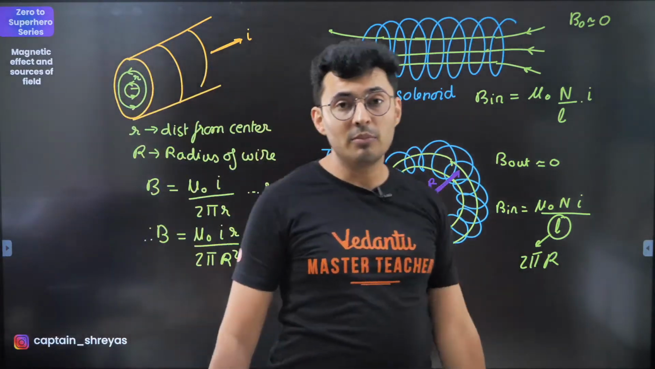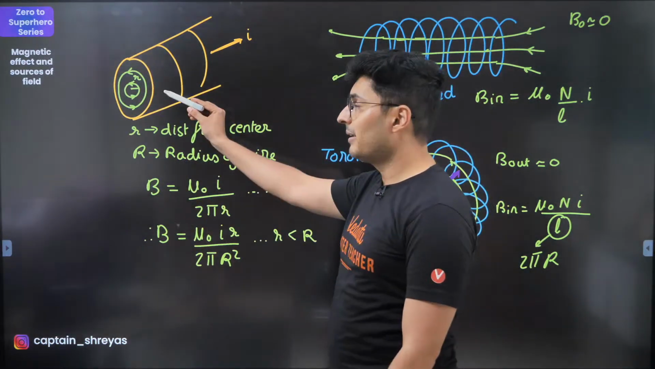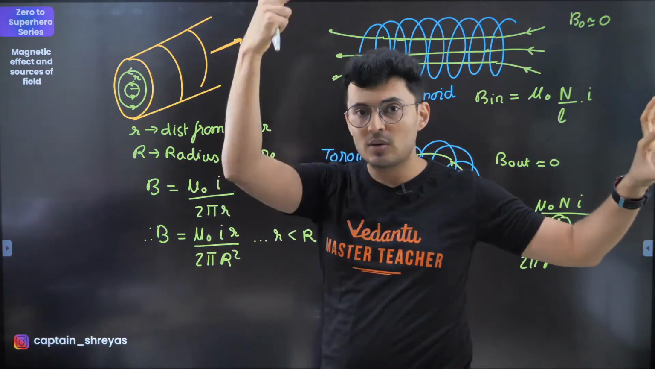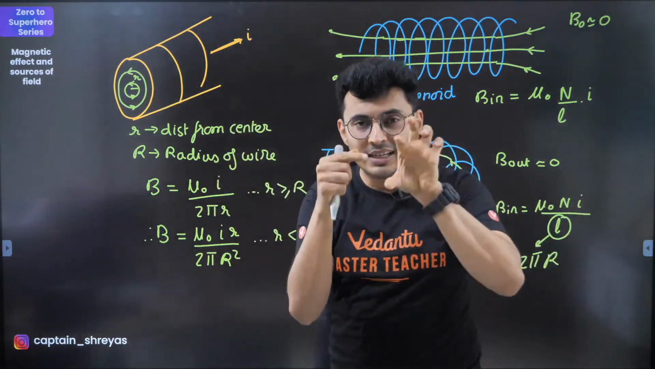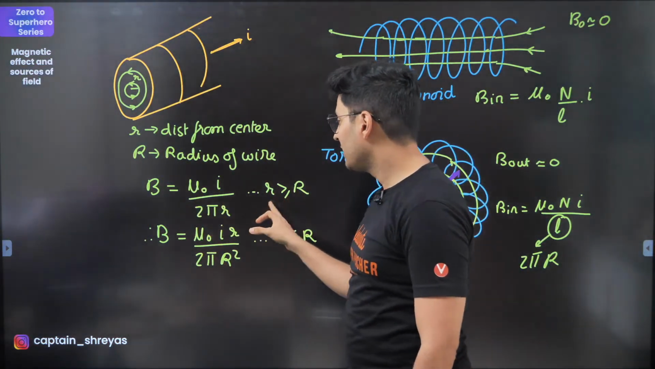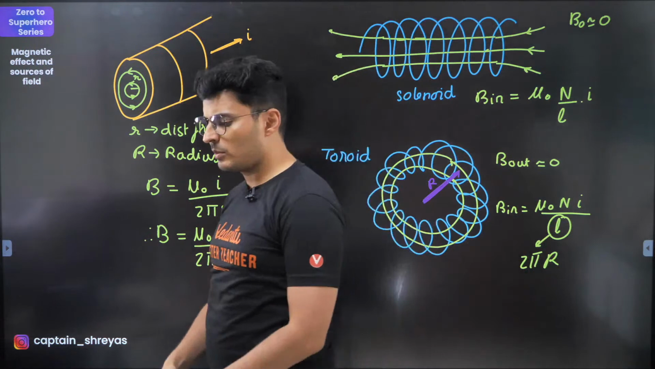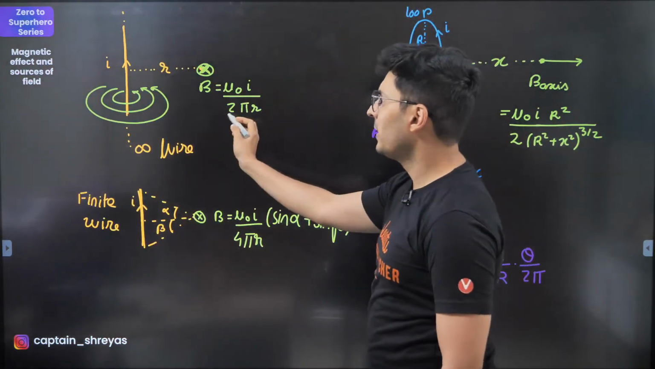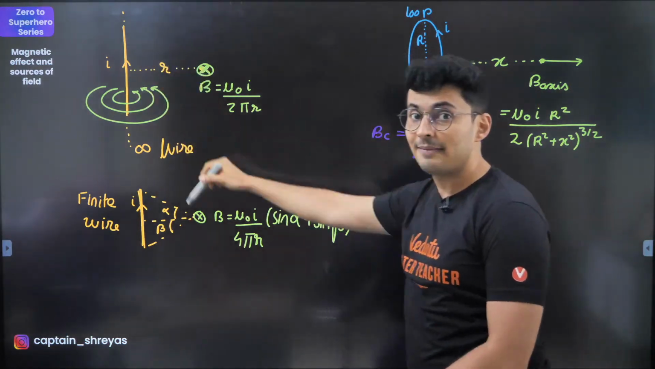There is one more important formula which you should know for a long wire. When you take a long wire carrying current, it not only produces field outside of it, it also produces field inside of that wire. This is the formula. Outside, mu naught I by 2 pi r, same formula which I just gave you. This is the field which is created outside the wire.